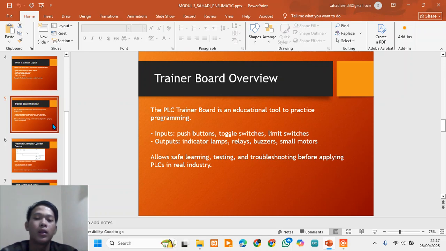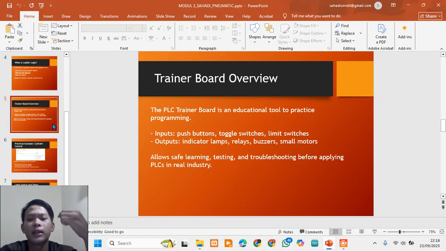The trainer board is a compact educational tool that contains both inputs and outputs. Typical inputs include push buttons, toggle switches, or limit switches. Typical outputs include indicator lamps, relays, buzzers, valves, or sometimes small motors.